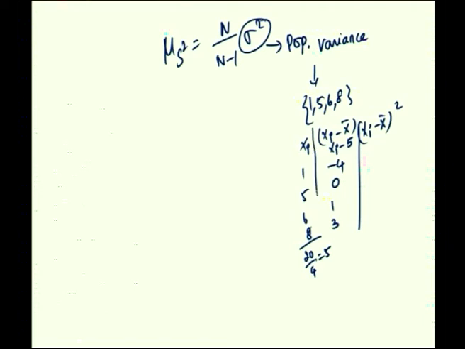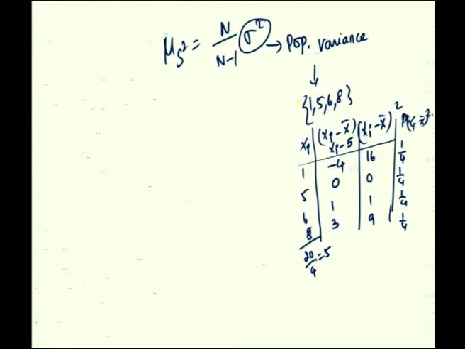Like that the variance is calculated here. The values of xi minus x bar whole square are 16, 0, 1, 9, along with their probabilities, 1 by 4, 1 by 4, 1 by 4, 1 by 4.